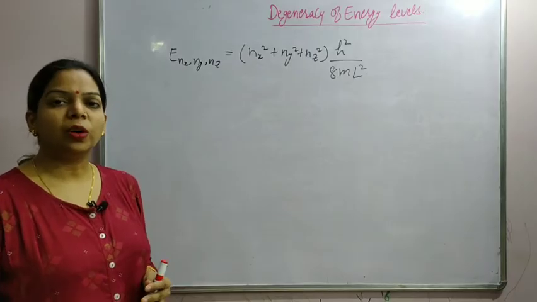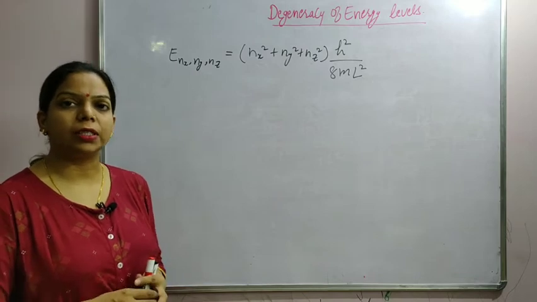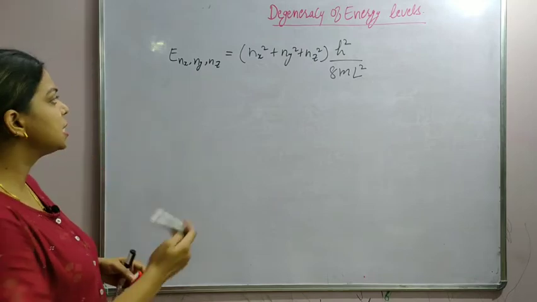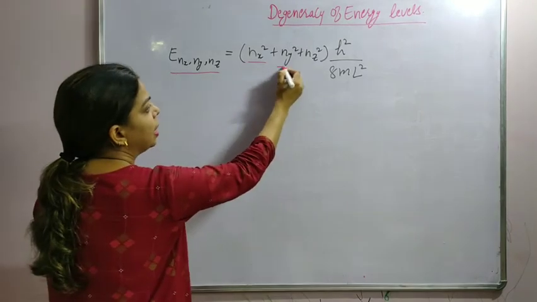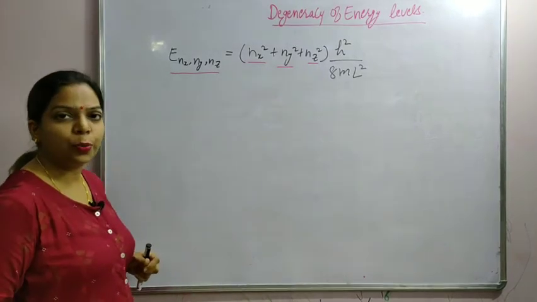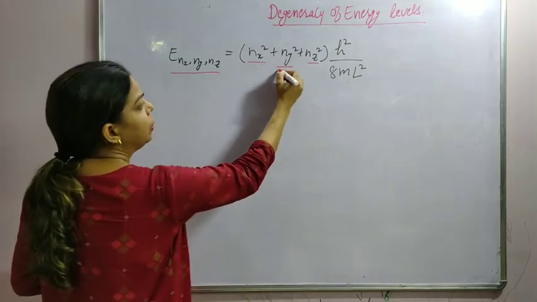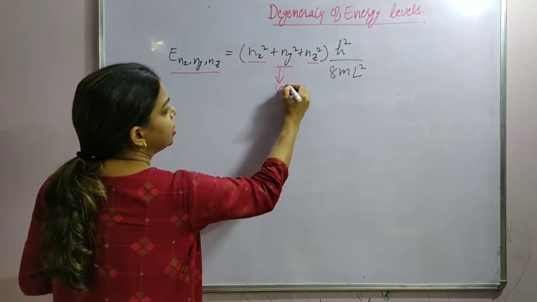Now let us see what is meant by degeneracy of energy levels. Alright, so we have seen this expression for energy in 3D box where nx, ny and nz are the corresponding quantum numbers. We replace this term with n square.